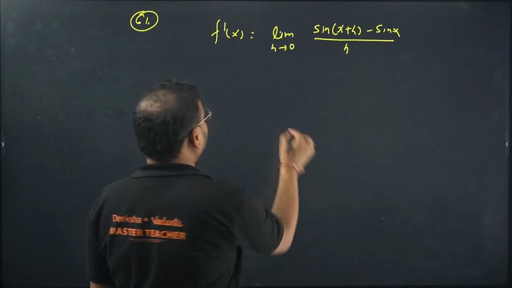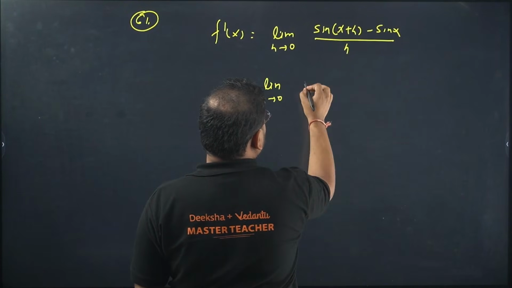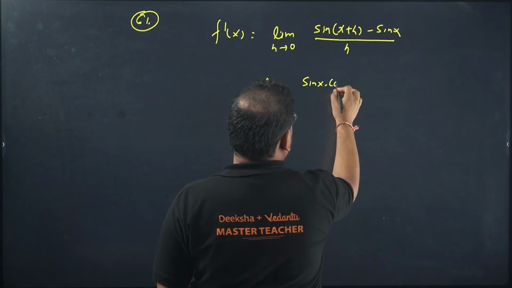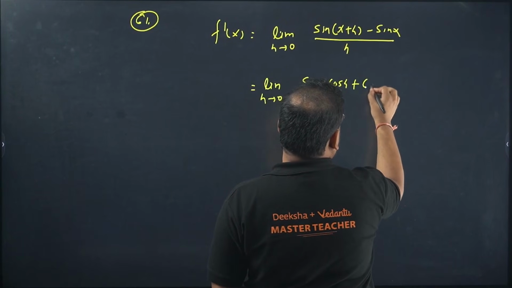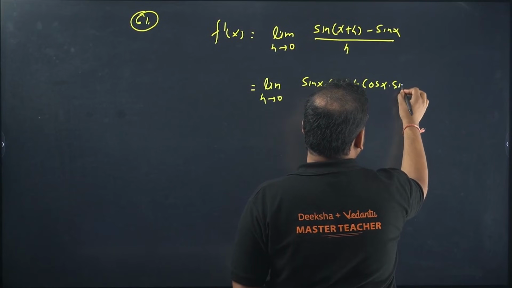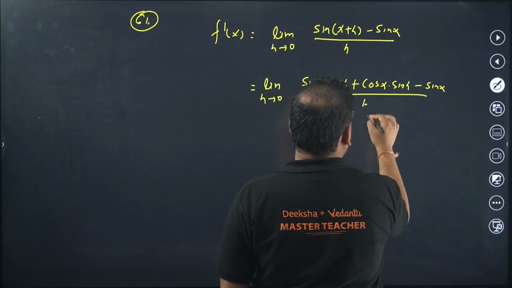Apply the expansion of the formula. We have limit h tends to 0, sine of x plus h, sine x cos h plus cos x sine h, minus sine x divided by h.